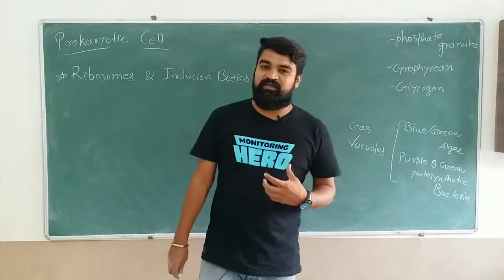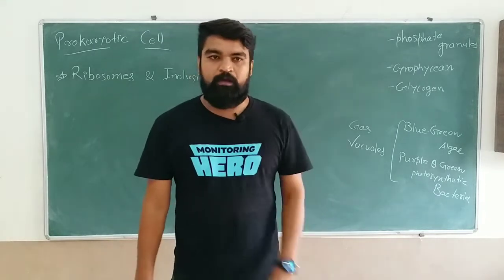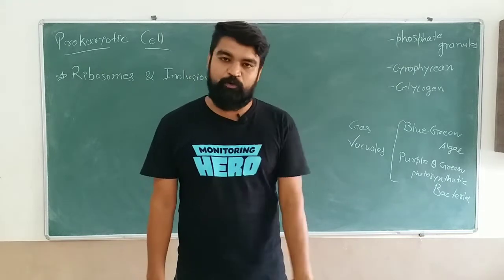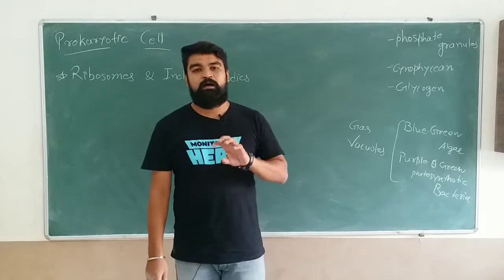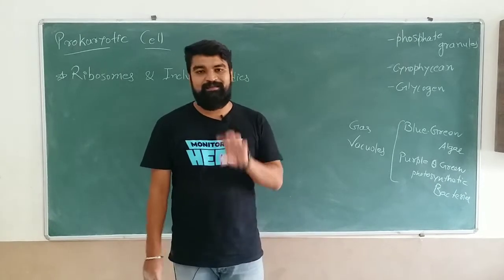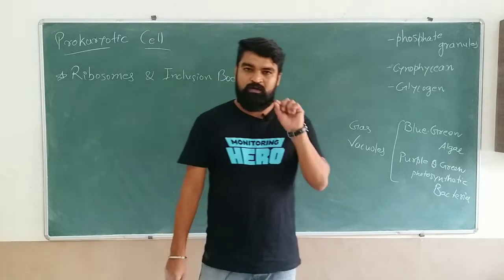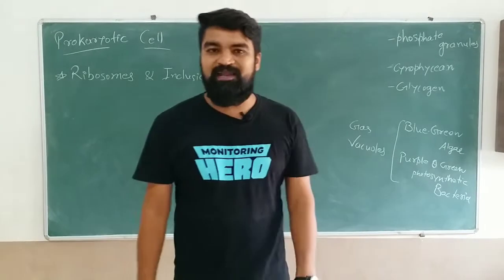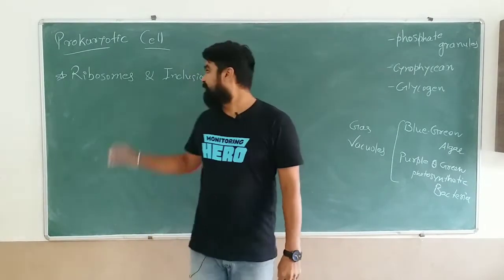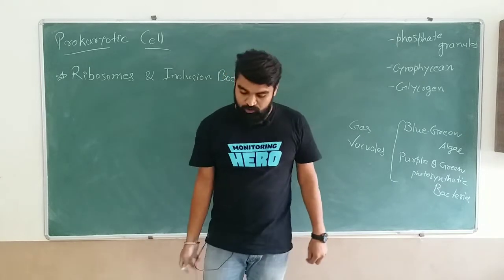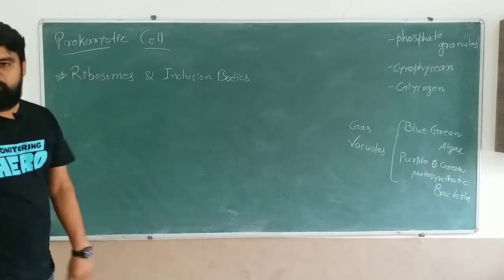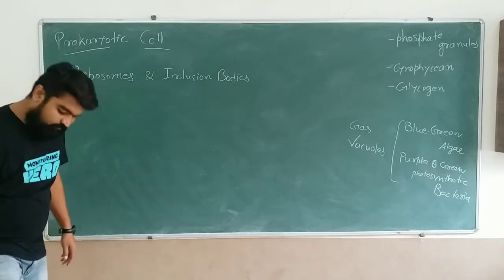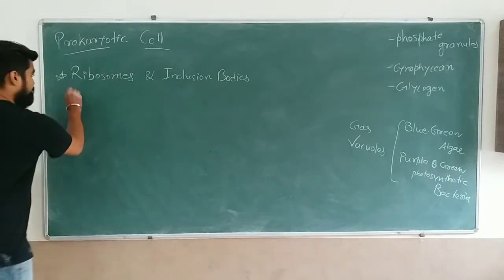In last lecture we discussed the prokaryotic cell: how the cell wall of the prokaryotic cell is, how the membrane is, and how the nucleus is there in the prokaryotic cell. A small topic was remaining in that prokaryotic cell, that is ribosomes and inclusion bodies. So today we will discuss ribosomes and inclusion bodies. We will start from the ribosomes.